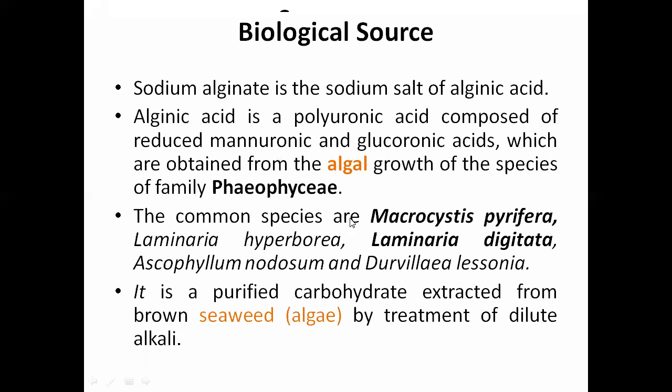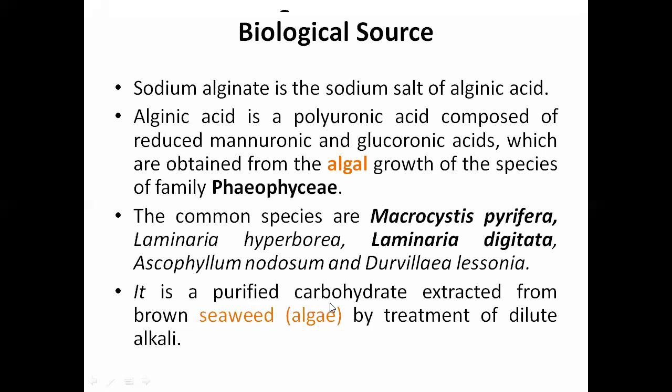The common species from the family Phaeophyceae are Macrocystis pyrifera, one species; another is Laminaria hyperborea; the third is Laminaria digitata; and also Ascophyllum nodosum and Durvillaea antarctica. So these are the different species of algae belonging to the Phaeophyceae family.